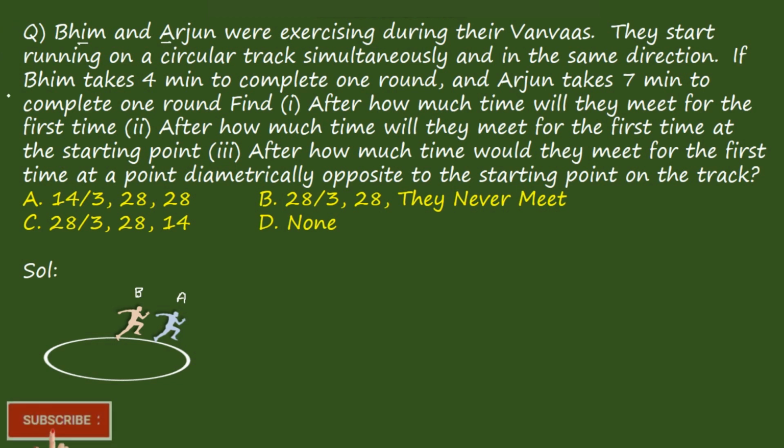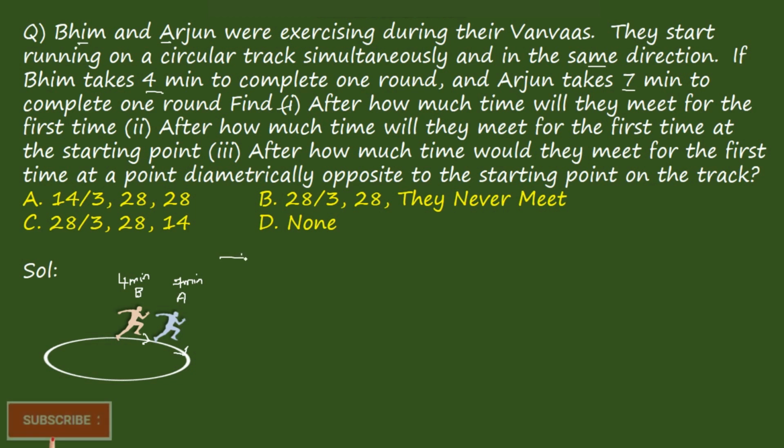Again, they are saying they started running on a circle track simultaneously in the same direction. So both of them are moving in the same direction. If Beam takes 4 minutes to complete one round and Arjun takes 7 minutes to complete one round, so Beam takes 4 minutes, whereas Arjun takes 7 minutes. So the first question they are asking is, after how much time will they meet for the first time?